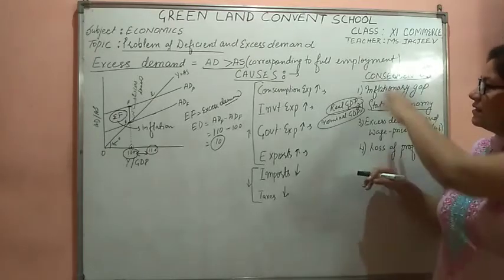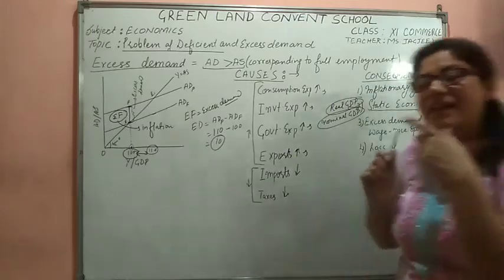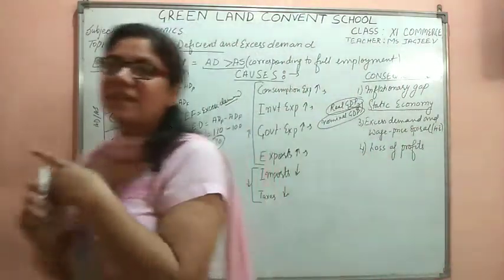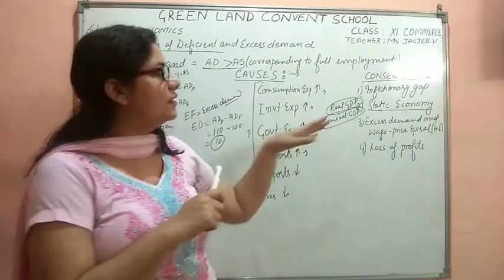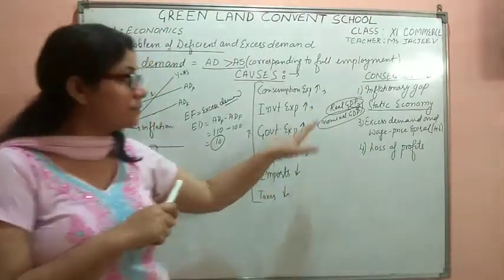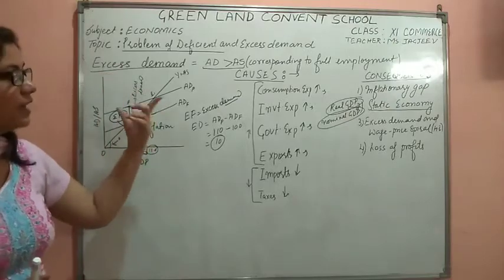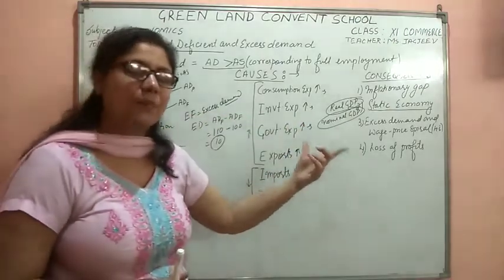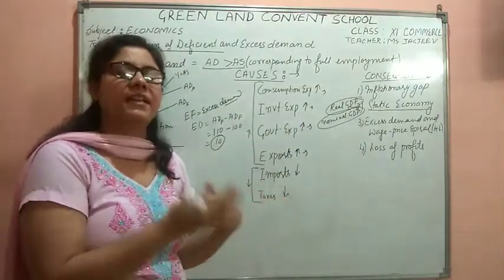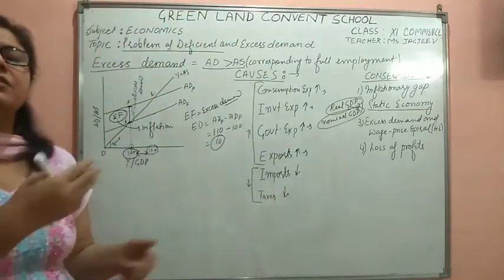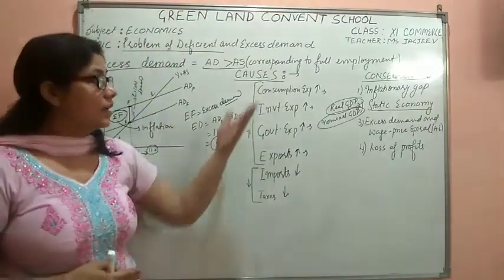So these are the consequences: the static economy, the inflationary spiral, and the loss of profits. In this way, when the question on excess demand comes, you have to learn these three points. Excess demand and deficient demand are related to each other; we only have to reverse them.